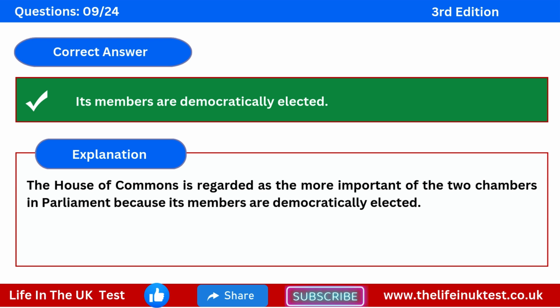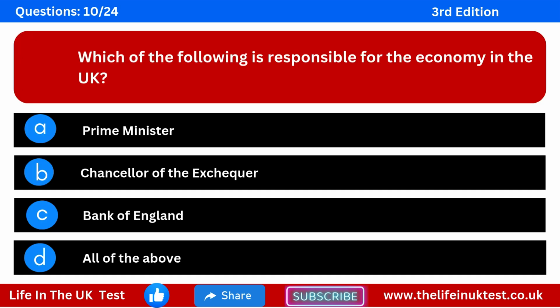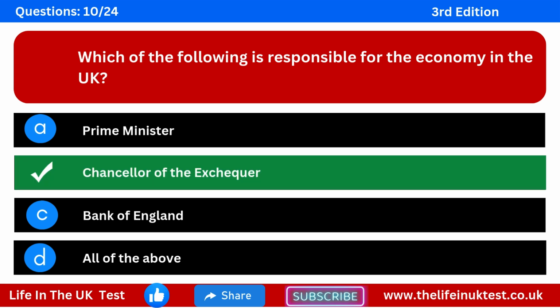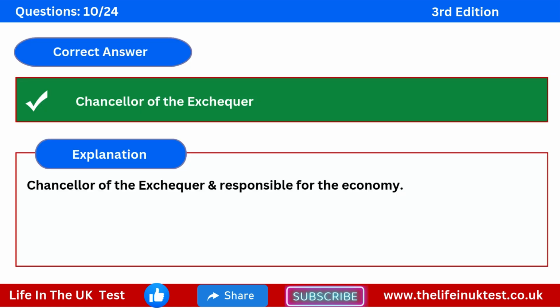Question 10. Which of the following is responsible for the economy in the UK? Option A, Prime Minister. Option B, Chancellor of the Exchequer. Option C, Bank of England. Option D, all of the above. The correct answer is Chancellor of the Exchequer. Explanation: Chancellor of the Exchequer and responsible for the economy.